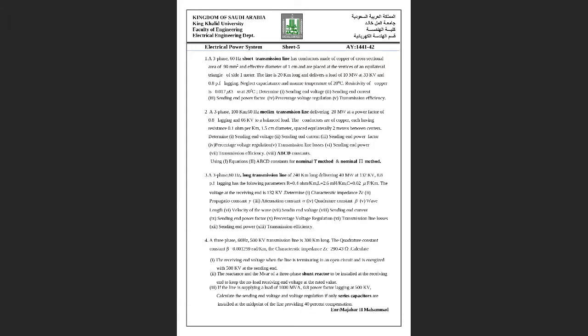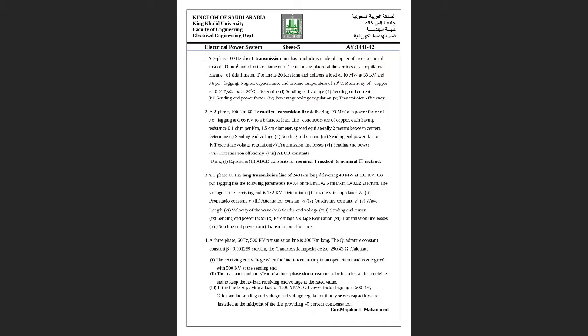And in the nominal pi method, we will assume that half of the admittance is concentrated at the sending end and half of the admittance is concentrated at the receiving end, and in between these two the total impedance is there. So it will look like a letter pi. So this method is known as the nominal pi method. So we will see. Hope you know what the ABCD constants are.